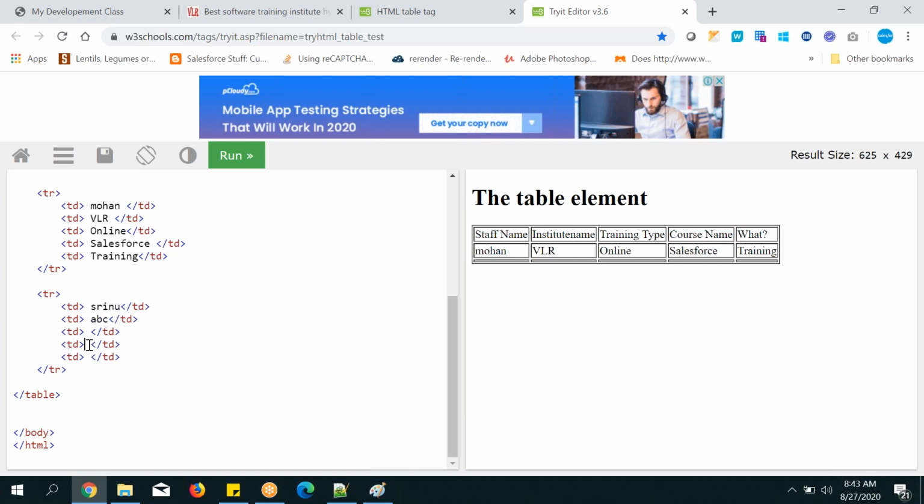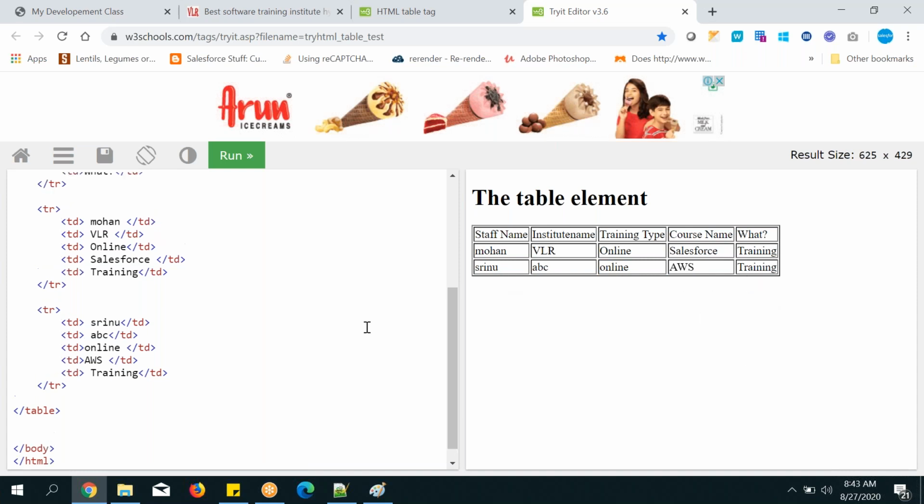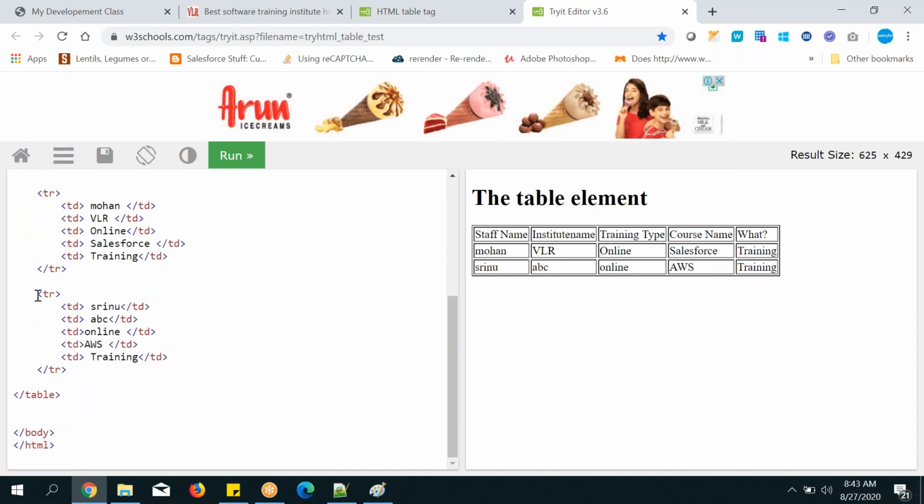ABC Institute, online. Course is AWS. Okay, so Srini, institute name ABC, online training, AWS course name, teaching live. So see here how magical it is. With the help of TR and TD, you are able to achieve it.